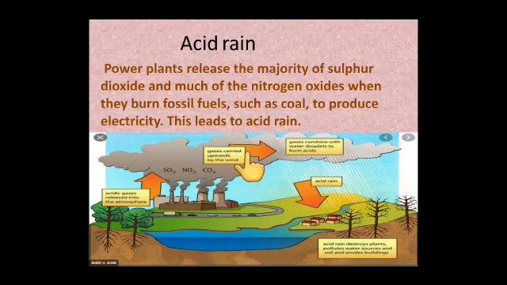These harmful gases are carried by the wind. Later, they combine with the water droplets in the atmosphere to form acids and reach back the earth in the form of acid rain. The harmful effects of acid rain are destruction of plants, water pollution and soil pollution, and it can erode buildings and monuments as well.